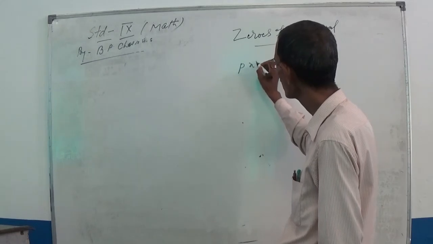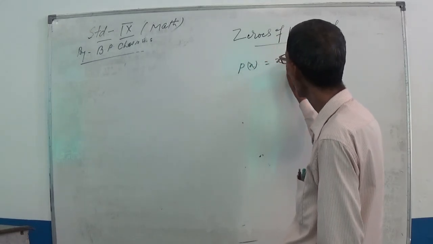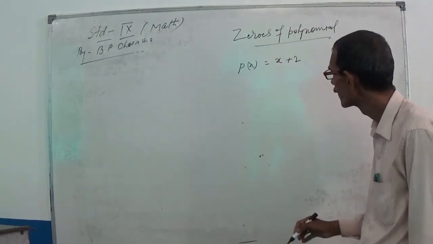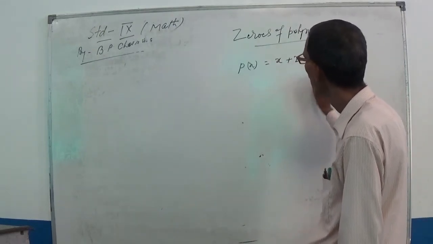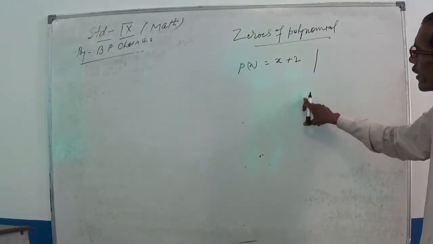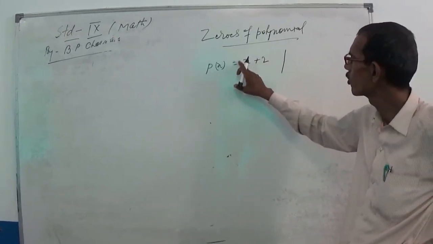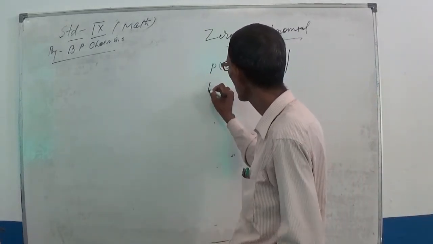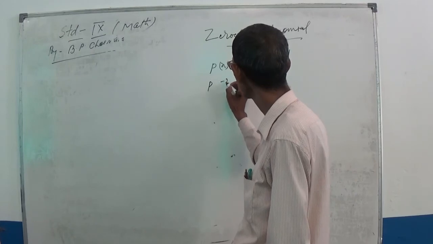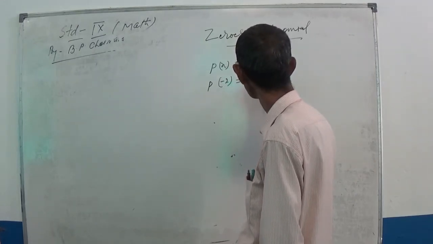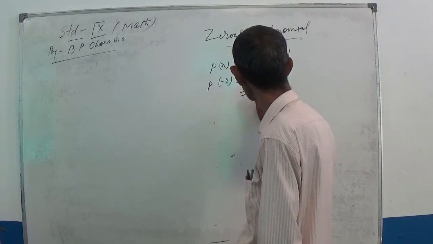Suppose P(x) is equal to x plus 2. For what value of x can you get P(x) equal to 0? If you put x equal to minus 2, you get minus 2 plus 2 equal to 0.